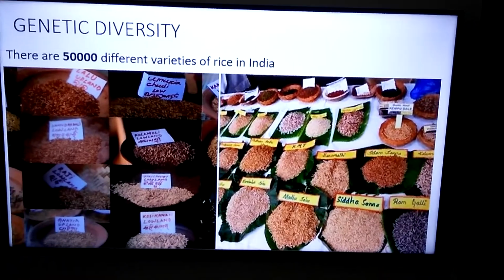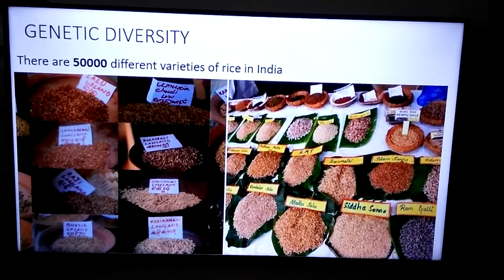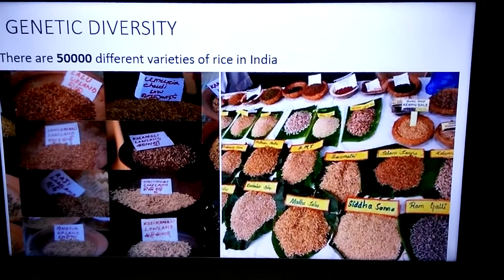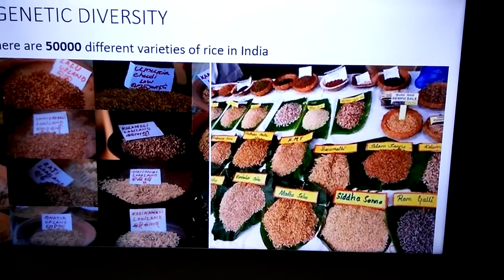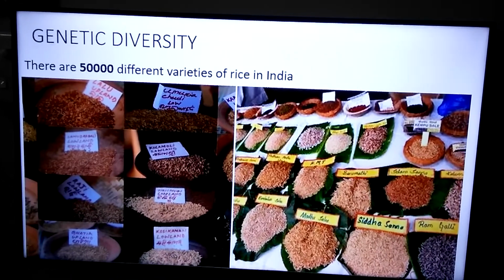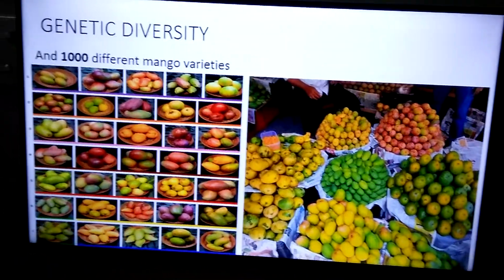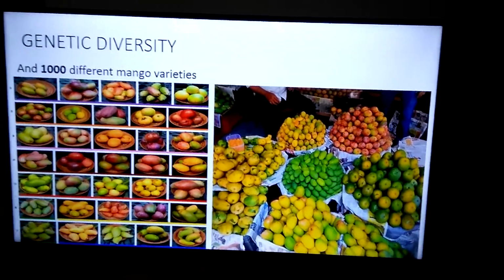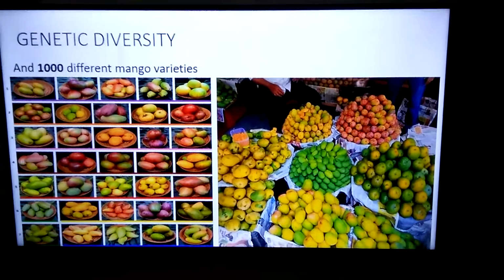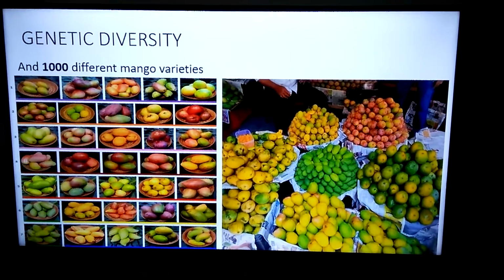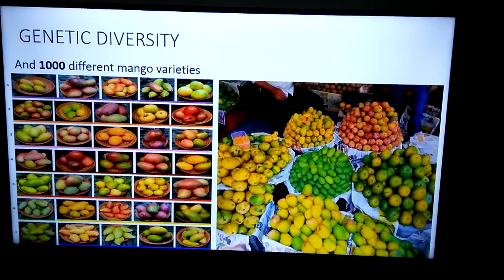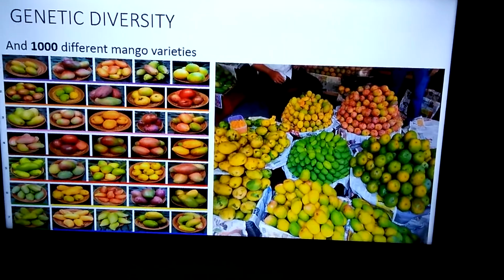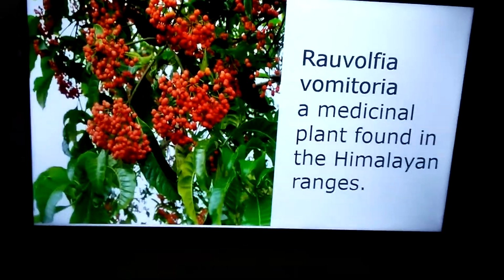Look at the picture. There are 50,000 different varieties of rice in India. We know only one or two types of rice like Basmati, Sona Masuri and all this. But there are 50,000 different varieties of rice in India. And there are 1,000 different mango varieties. That means mangoes are also in different varieties. So we see genetic diversity. Why there are different types of mangoes? All the mangoes are same, but there are differences in their characteristics because the genes are different. That is called as genetic diversity.